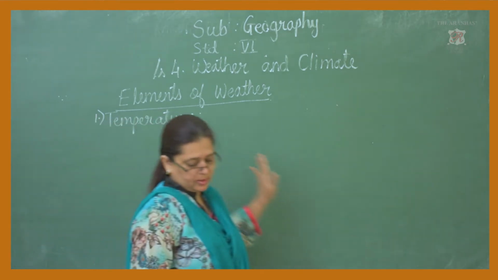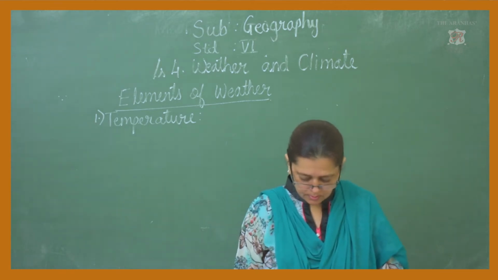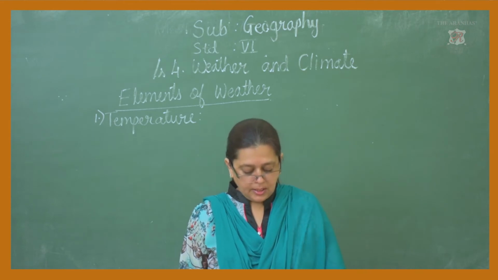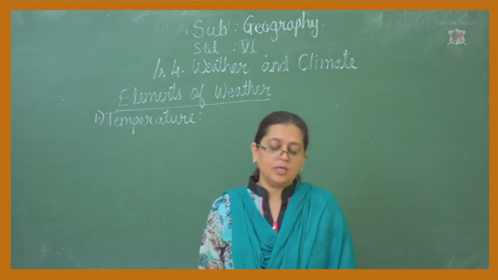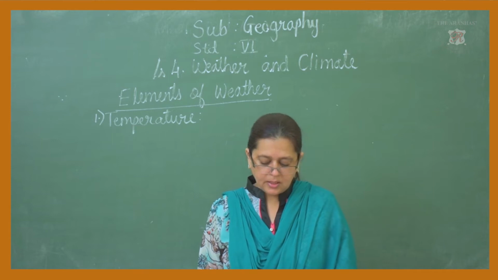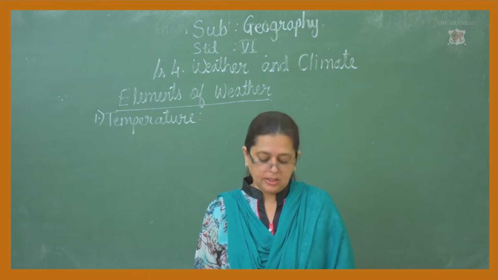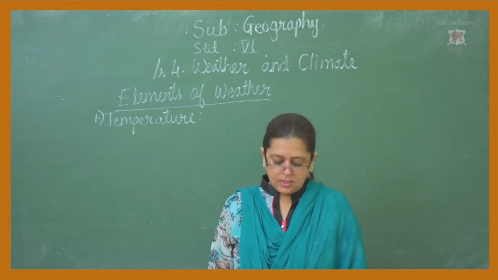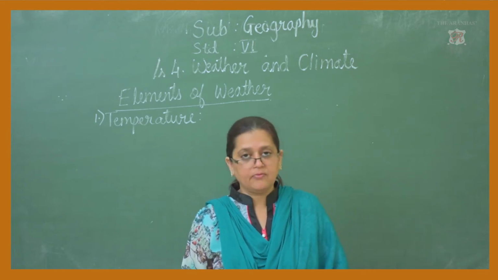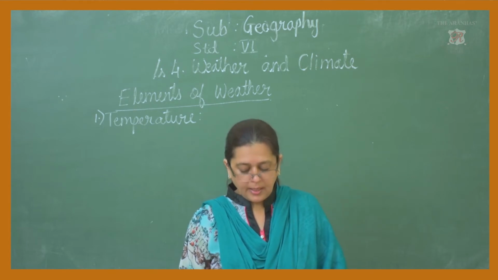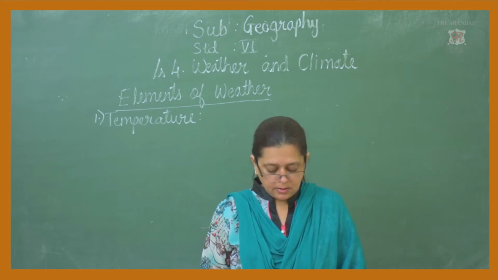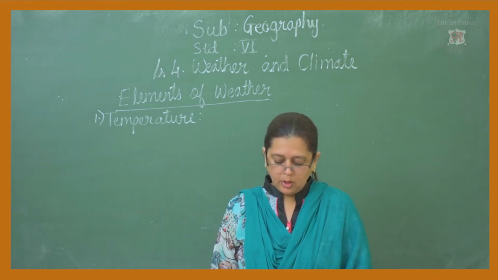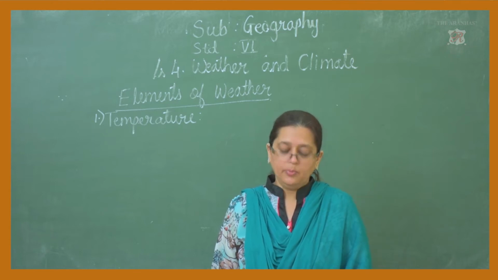Now we are going to see what is temperature. The earth's surface gets heat from the sun. As a result, the surface gets heated up. As we move upwards from the sea level, the temperature of the air decreases. The temperature also goes on decreasing from the equator towards both the poles.